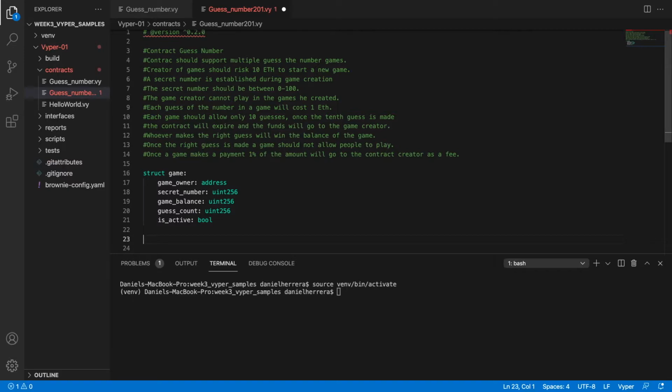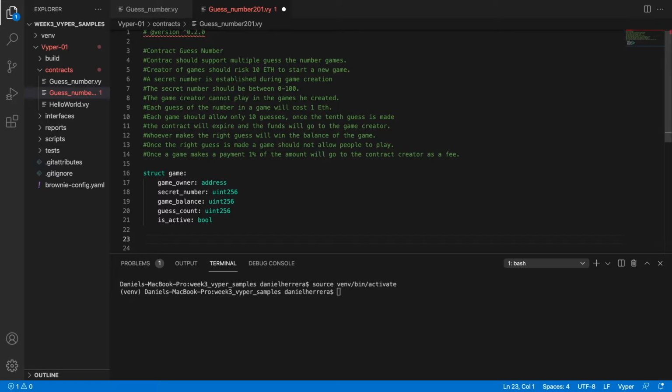Now we also need to be able to retrieve those games and put them in some structure, right? Usually you do that with a list, but in this case, because Vyper's support for lists is not the best compared to Solidity, we're going to do it with a hash map. A hash map is a set of key value pairs where you have the key and you retrieve the value, and the value could be a struct. So we are going to have a game ID, and that game ID is going to allow us to retrieve information about a given game.